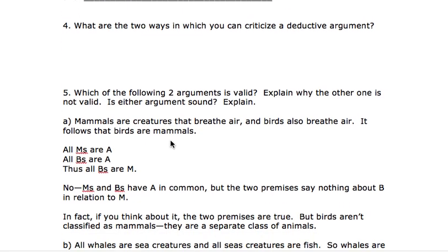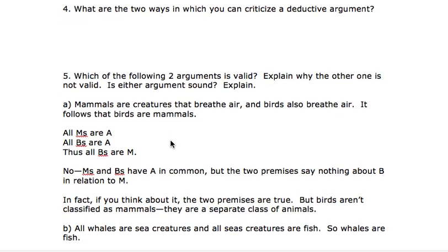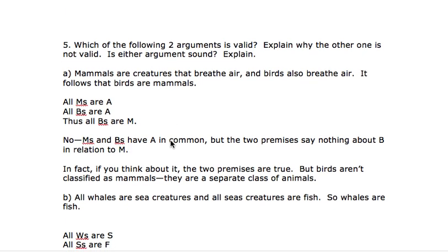5, this is the more tricky one. There were some exercises in the books. If you tried out some of the exercises about validity, you got some practice. But this is the key one here. The first one is invalid. Why? Well, you always do form first. So all mammals are creatures that breathe air. All M's are A, breathe air, right? All birds also breathe air. So all B's are A, they also breathe air. Thus, birds are mammals. B's are M.